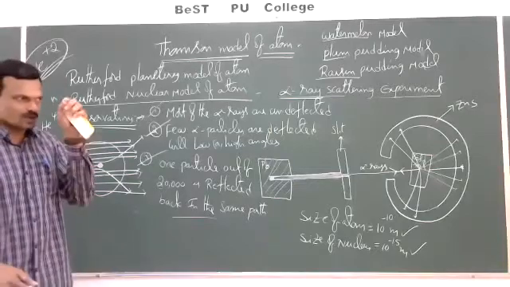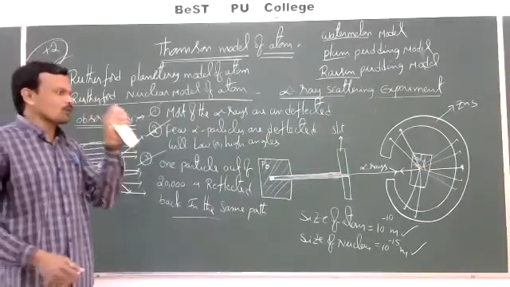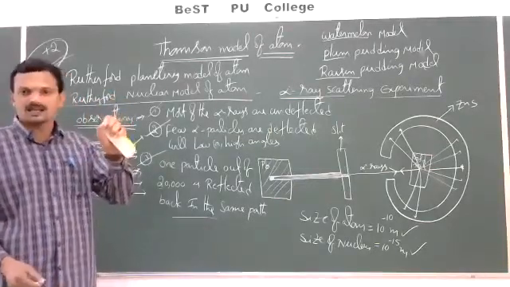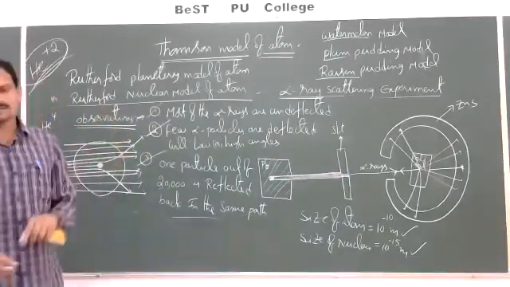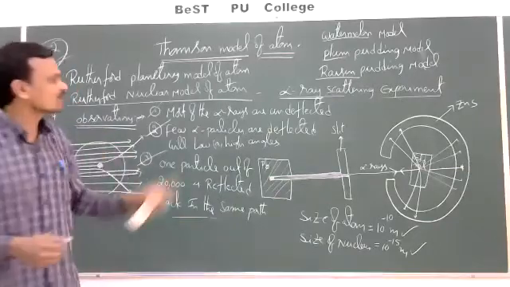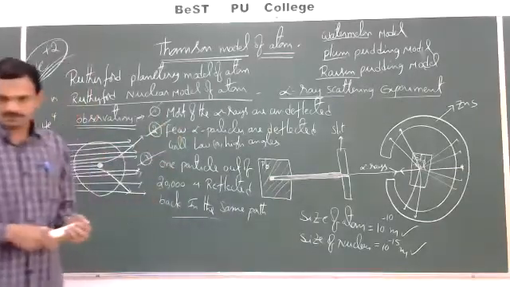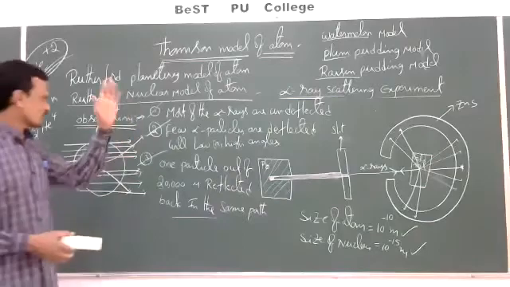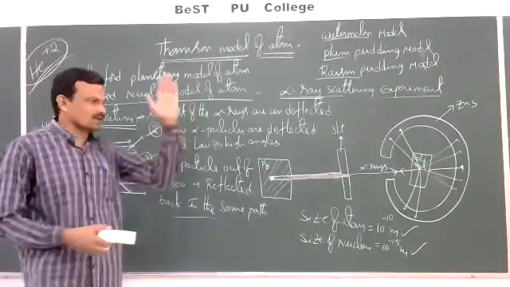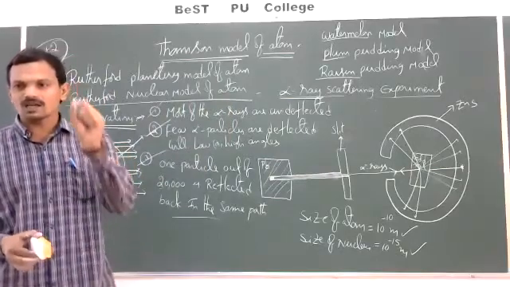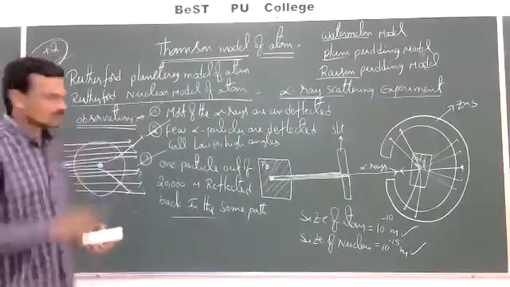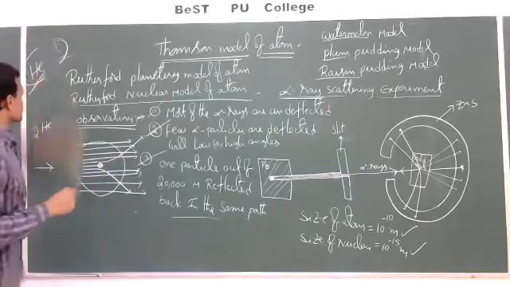It means the nucleus occupies a very small region in an atom. So these are the 3 conclusions made from 3 observations. Later, from these 3 observations and the conclusions of this experiment, Rutherford proposed a model of atom. Let us see what that model of atom is.